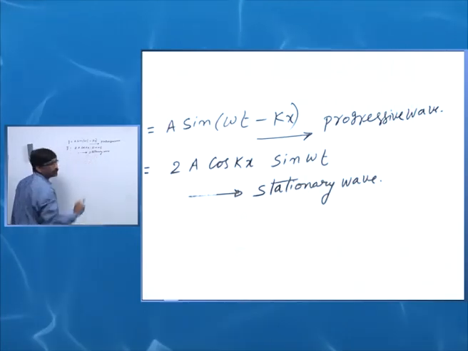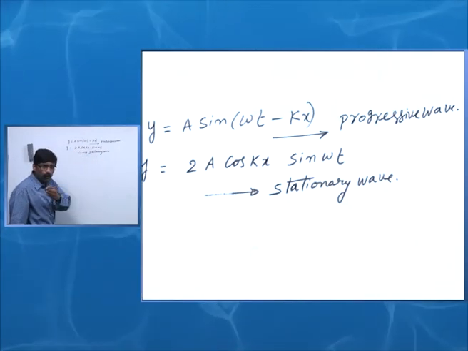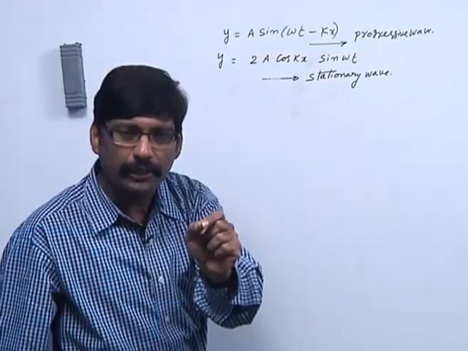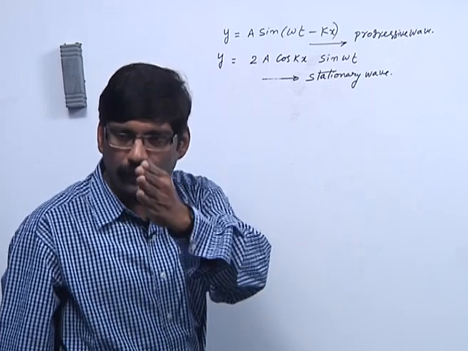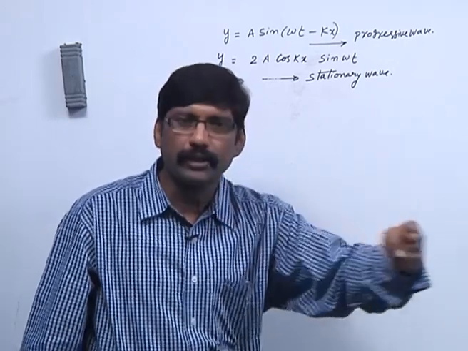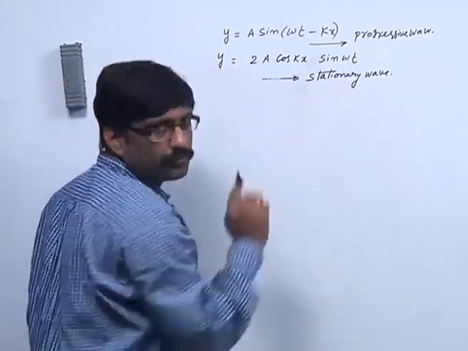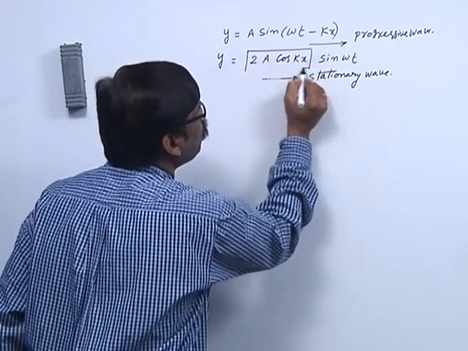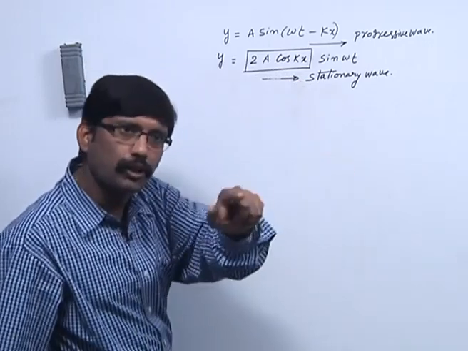In a progressive wave, when it is traveling through the medium, every particle of the medium vibrates with the same amplitude. Everywhere the amplitude of the particle is the same. Whereas in a stationary wave, the amplitude is 2a cos kx, or it can be 2a sin kx also.